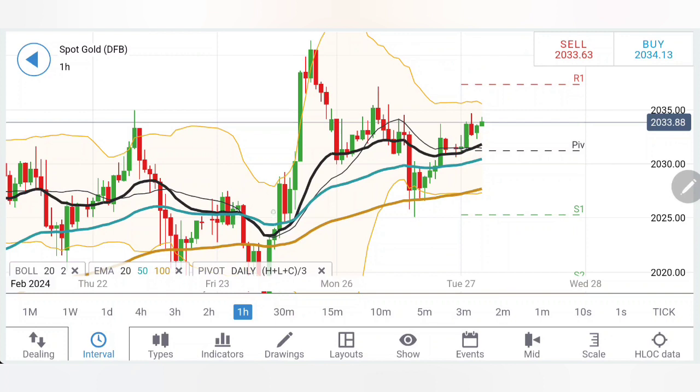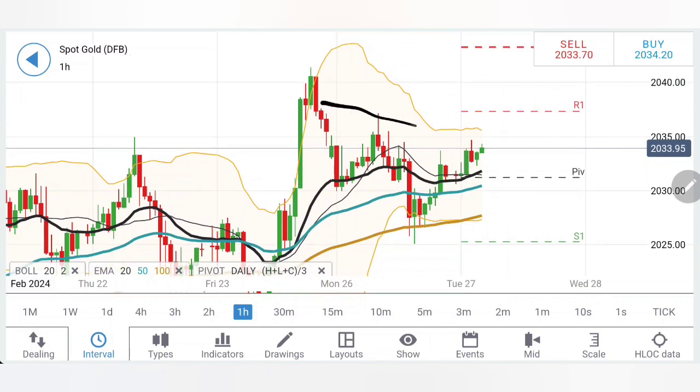Let's now see gold on the early charts. After showing this rise, it has retraced, taking the support from 24-25 levels. You have seen it again rising. Now, second thing is it is still delivering lower highs, lower lows. We have to wait for it to break beyond 2036 levels.